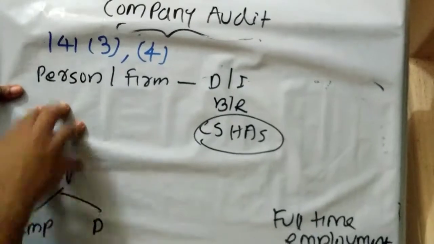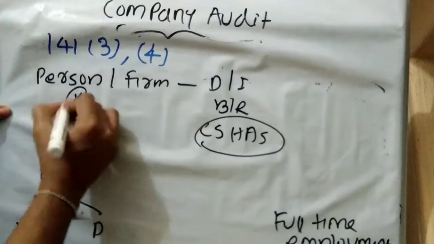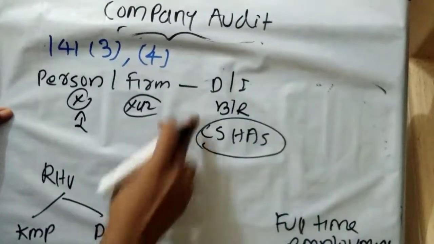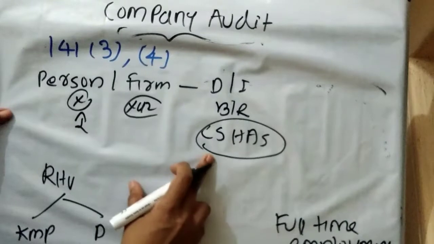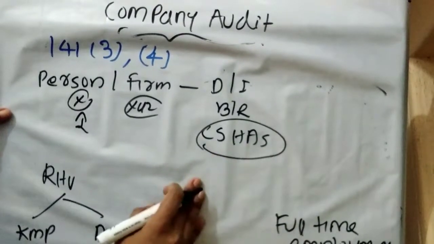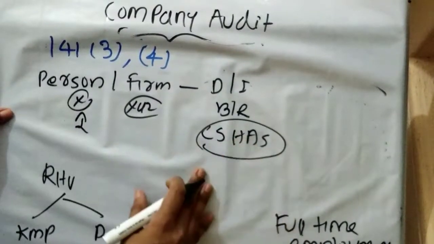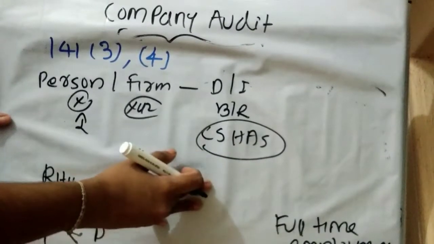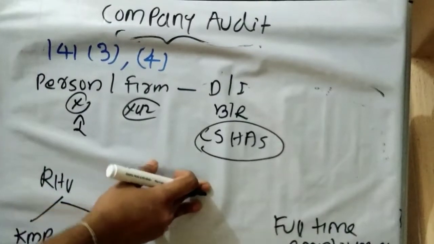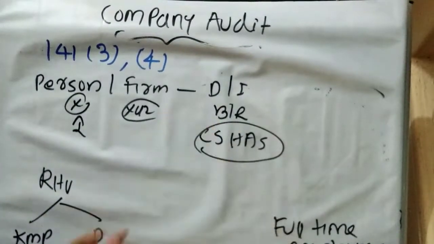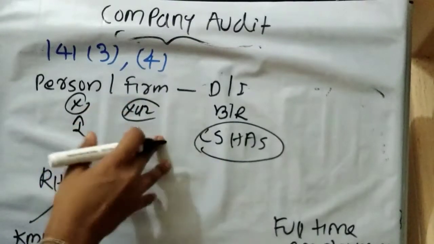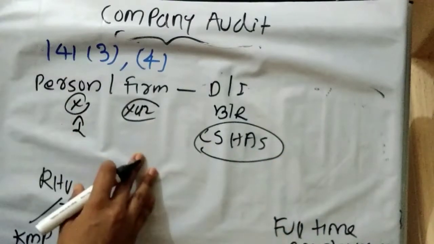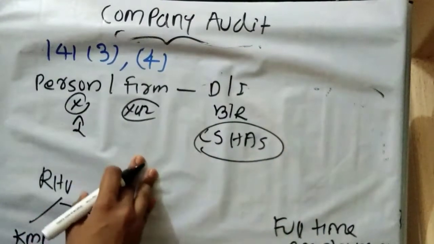Neither a person, that is here X or XYZ firm, shall have a direct or indirect business relationship with the company, its subsidiary, holding, associate, subsidiary of the holding. Suppose X is having any business relationship with the company or its holding company or subsidiary company. They shall not have such interest, whether direct or indirect. If they have any such business relationship, they will be disqualified to be appointed as an auditor of that company.